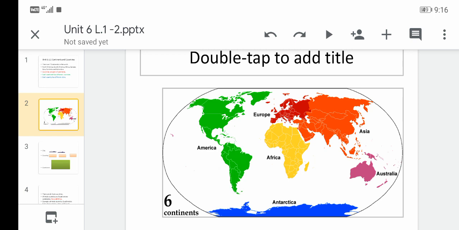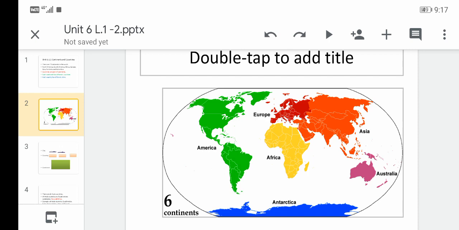Here is Asia, the biggest continent. Australia, the smallest continent. Europe, up. Africa, North America and South America, and down here Antarctica, the frozen or the very cold continent where only polar bears and penguins live.